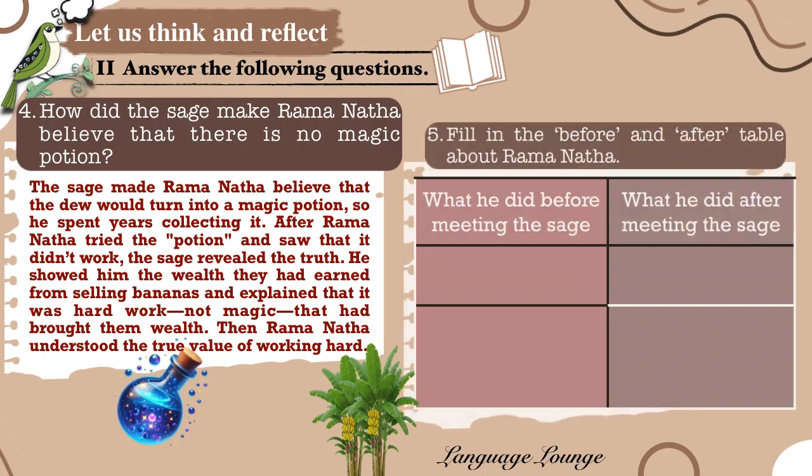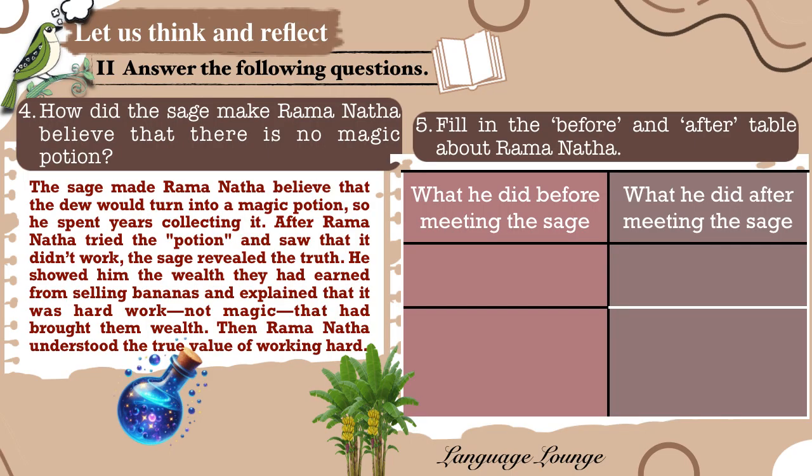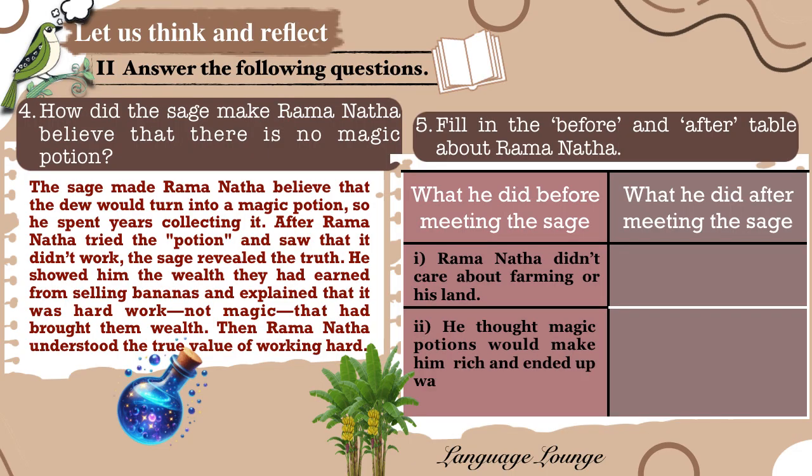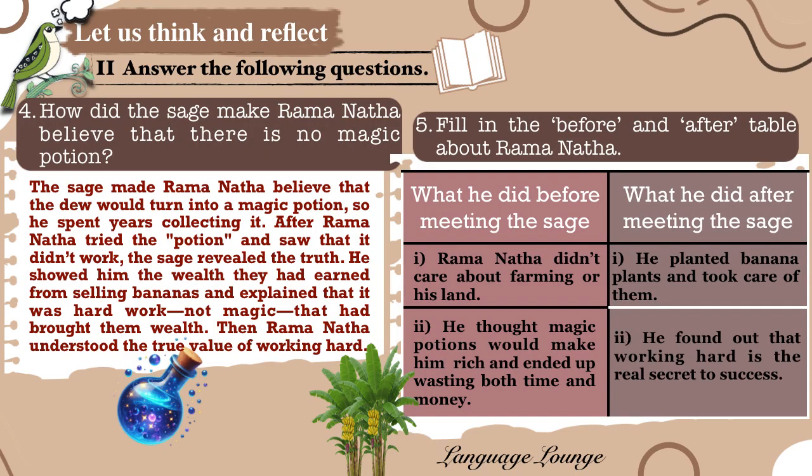Next, question number 5. Fill in the before and after table about Ramanatha. What he did before meeting the sage. Ramanatha didn't care about farming or his land. He thought magic potions would make him rich and ended up wasting both time and money. What he did after meeting the sage. He planted banana plants and took care of them. He found out that working hard is the real secret to success.